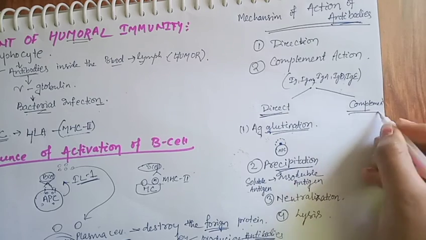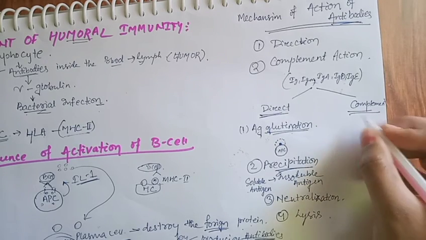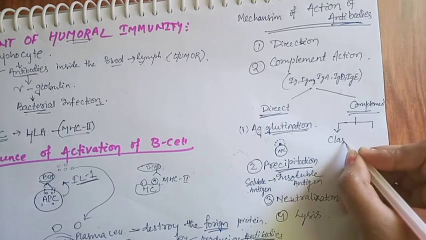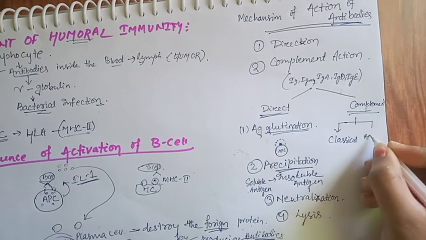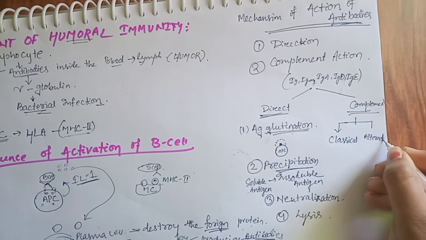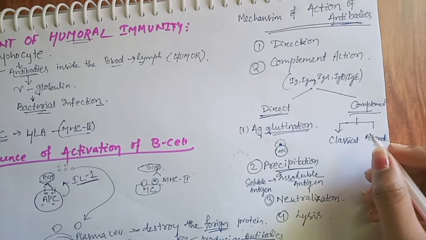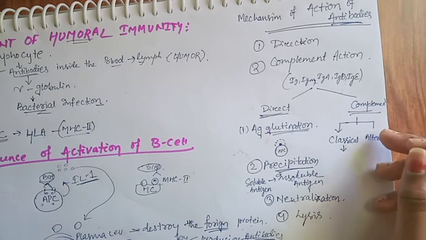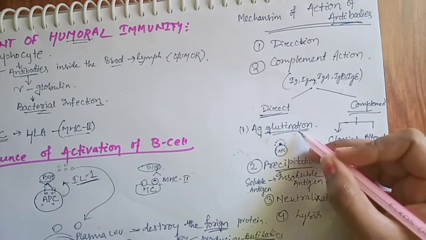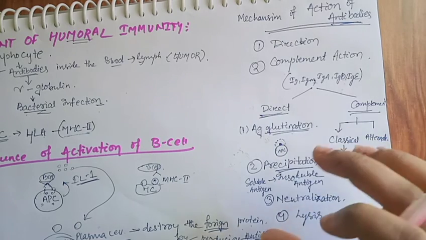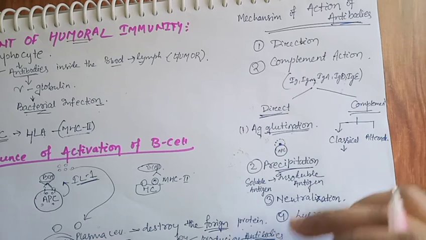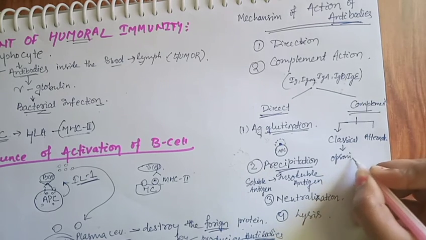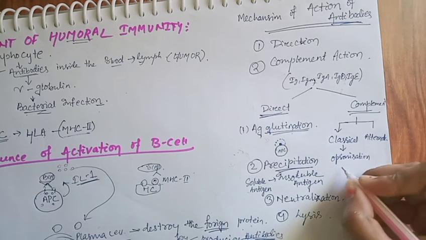Now the complement way. The complement way is mainly of two types: classical and alternative. What is classical? Classical is mainly the destruction of antigen. All those things which we discussed are present here, but with two extra, that is opsonization and chemotaxis.